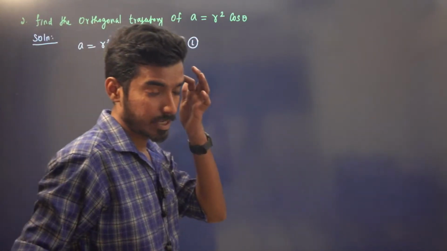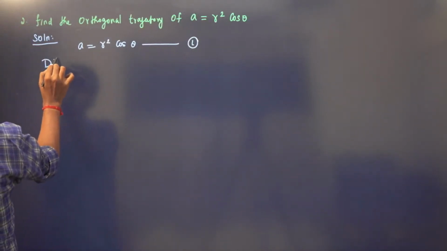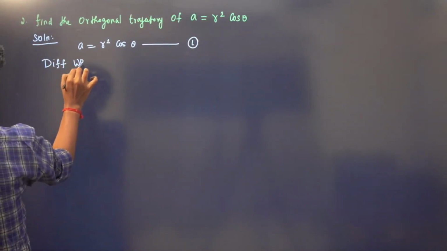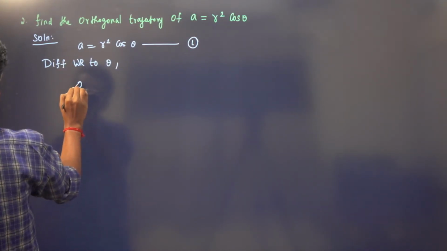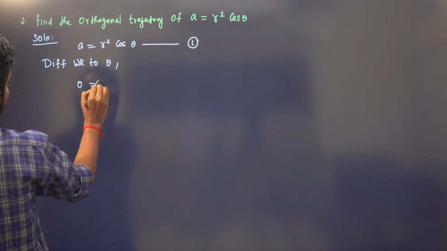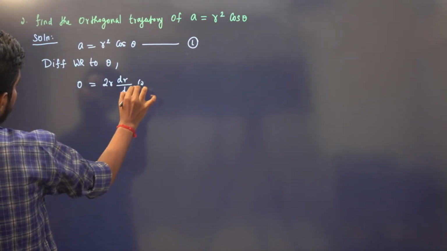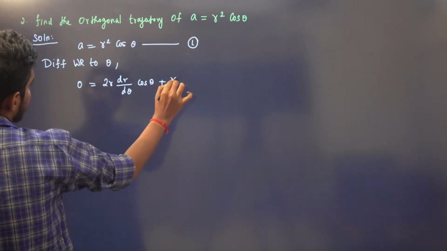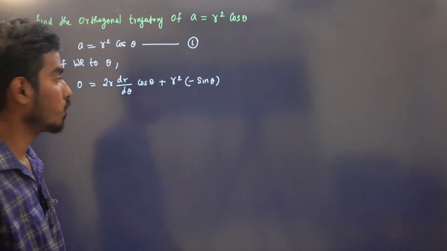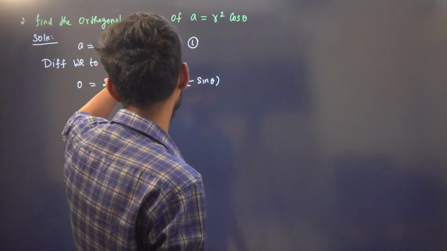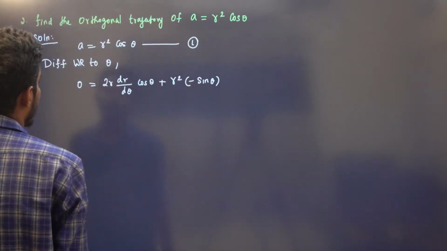So differentiate with respect to theta and then eliminate the parameter. Differentiating, a is a constant, so this is 0. Let us multiply, 2r dr by d theta cos theta plus r square, derivative of cos theta is minus sin theta, right? I'm just applying the product rule.